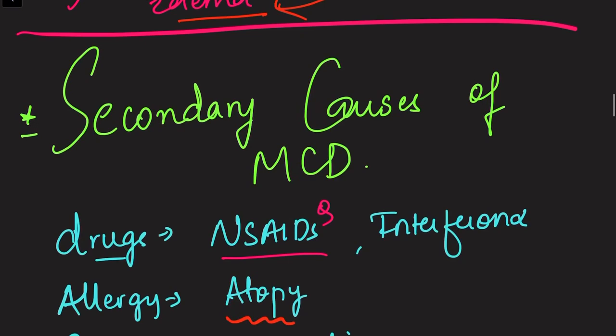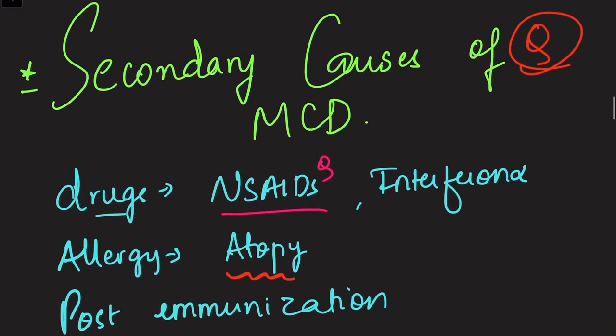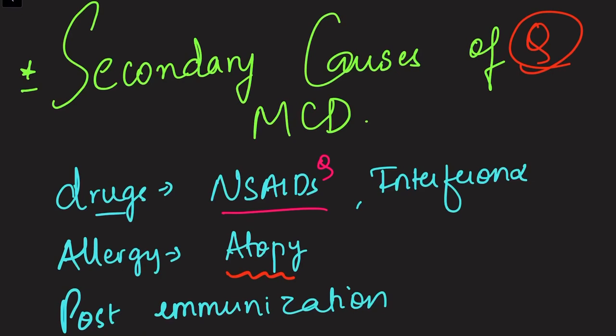Okay. Now, most important secondary causes of MCD. Okay, so secondary causes of MCD include, very importantly, NSAIDs. Basically, NSAID use can cause IgA nephropathy and membranous nephropathy, but most important is minimal change disease.